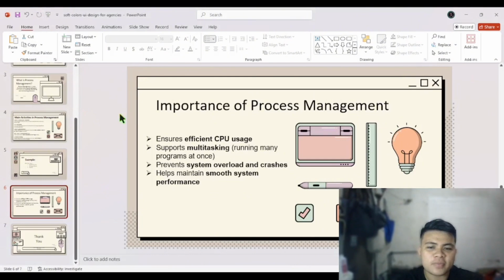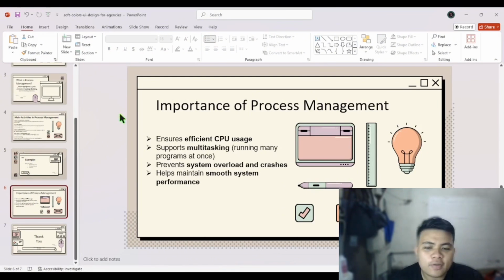Importance of process management. First, it ensures efficient CPU usage. Second, it supports multitasking, running many programs at once. Third, it prevents system overload and crashes. And the fourth, it helps maintain smooth system performance.